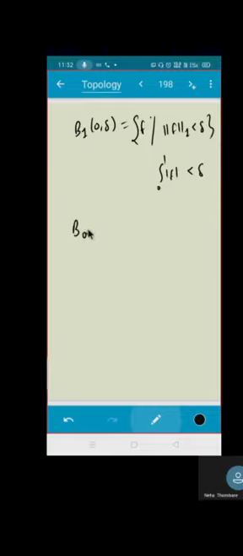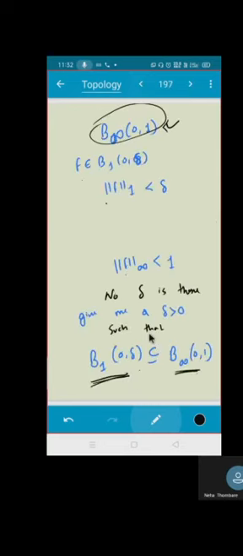And what about this, B infinity(0, 1)? The supremum of mod f is less than 1, correct? So I am given with this. This is given to me. You need to give me a delta such that, see, delta is any number such that this integration is less than delta. This is what this part is saying.